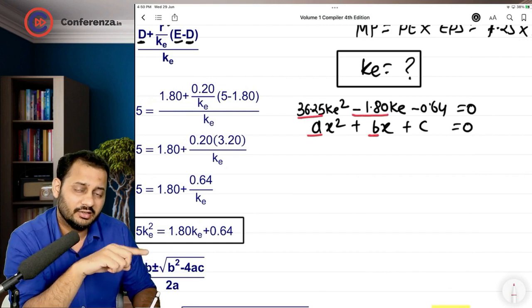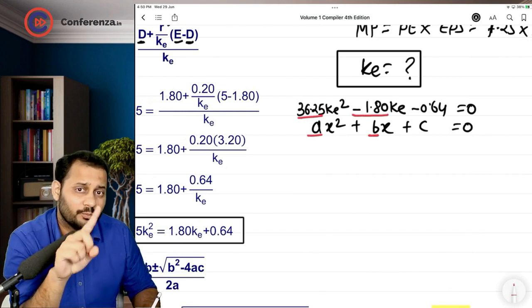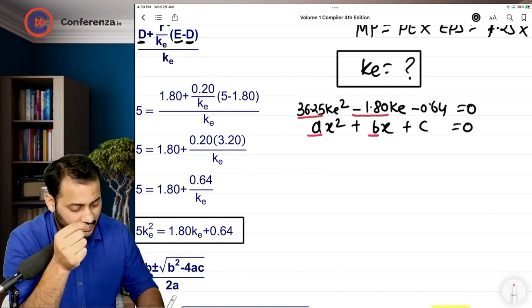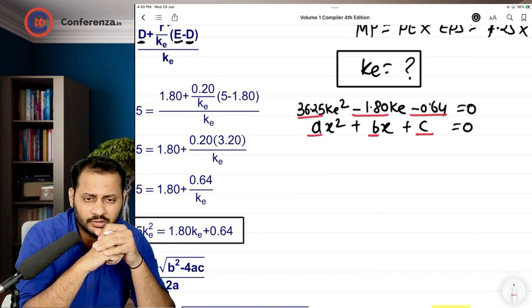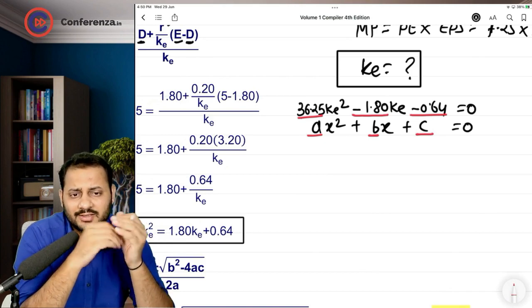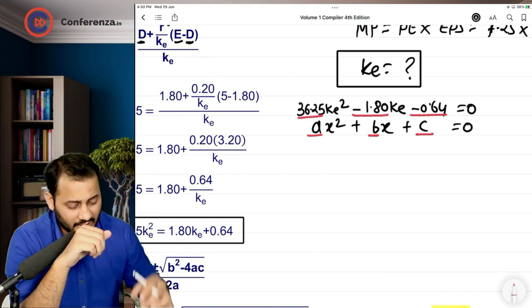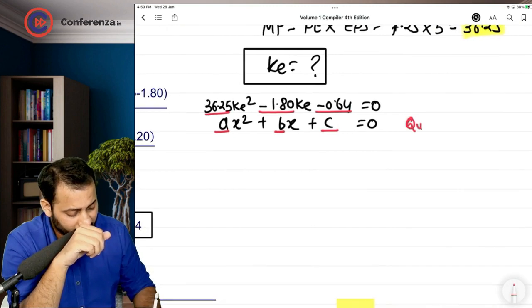So the value of b is not just 1.8, it is minus 1.8, and minus 0.64 is equal to c. So we came to the conclusion that this is exactly equal to this equation, and this equation is called a quadratic equation.